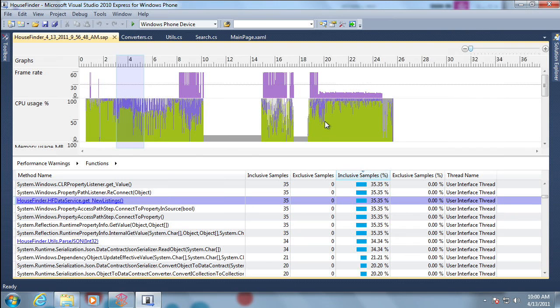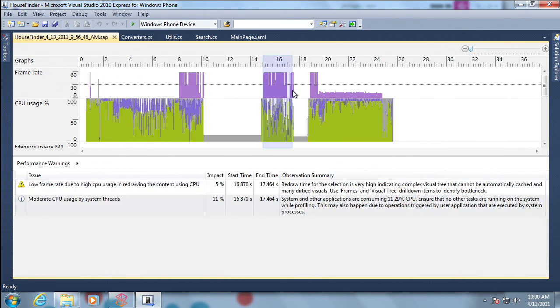Second issue I want to look at is that list scrolling issue on the houses. So I'm going to highlight this region right here. Again, you'll notice the bottom here updates based on the data that we analyze.